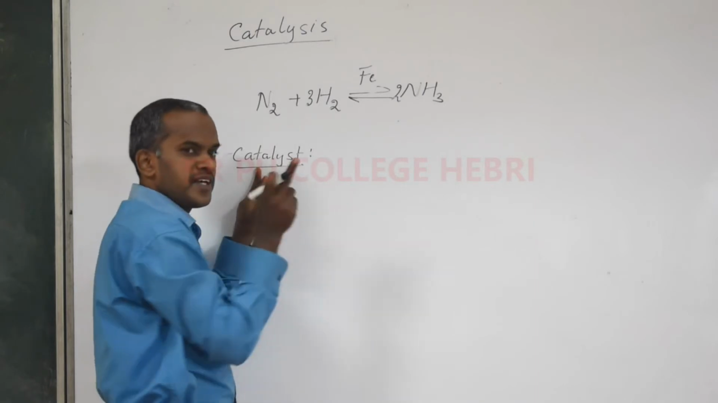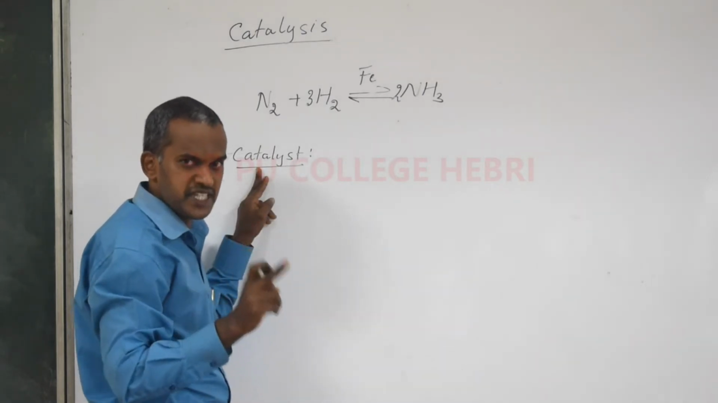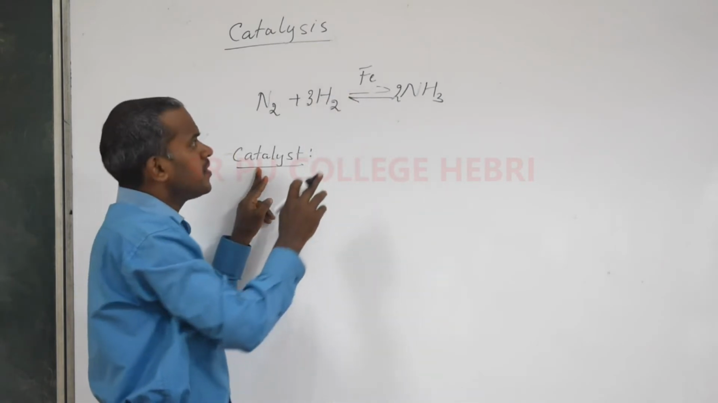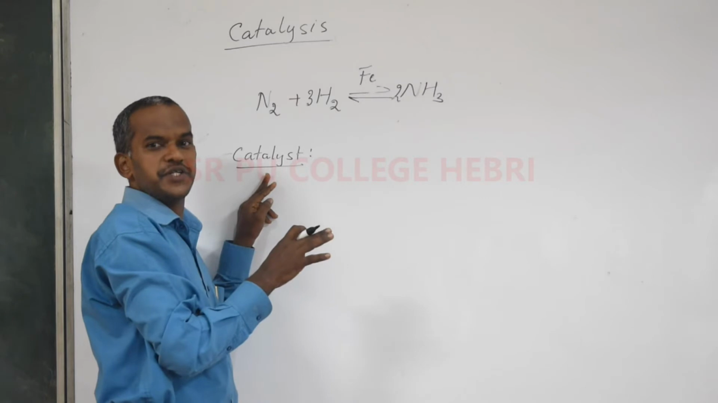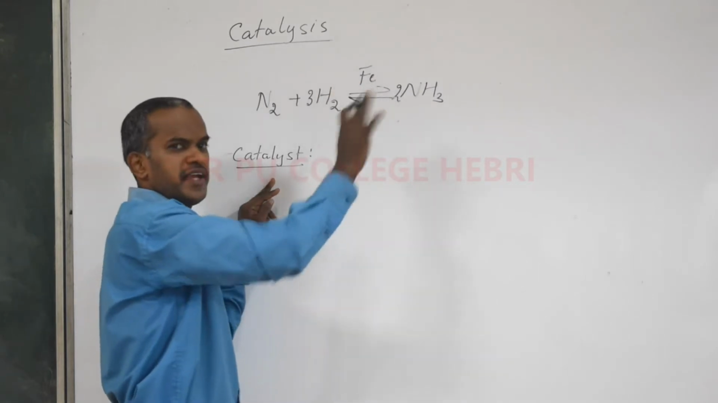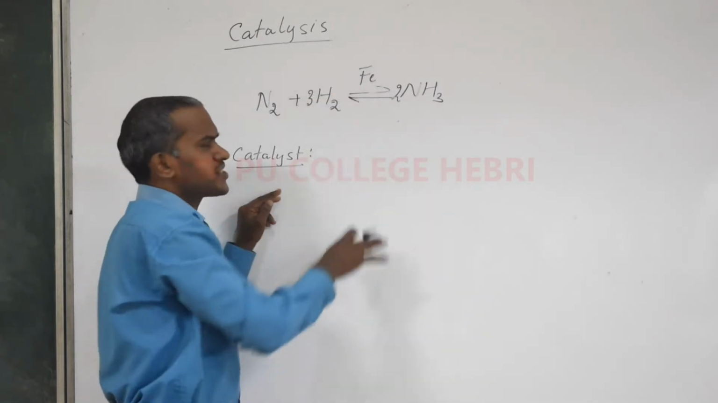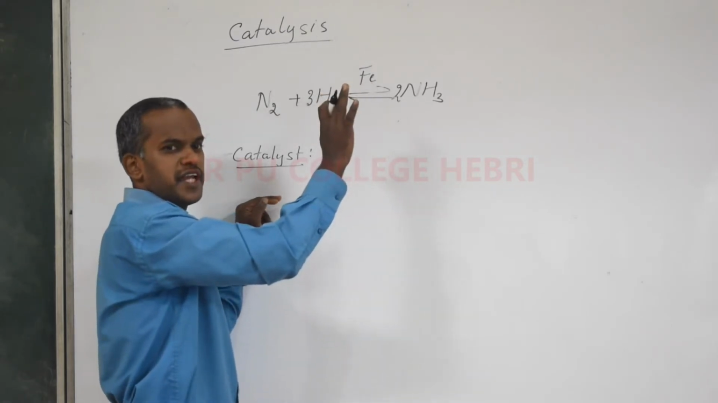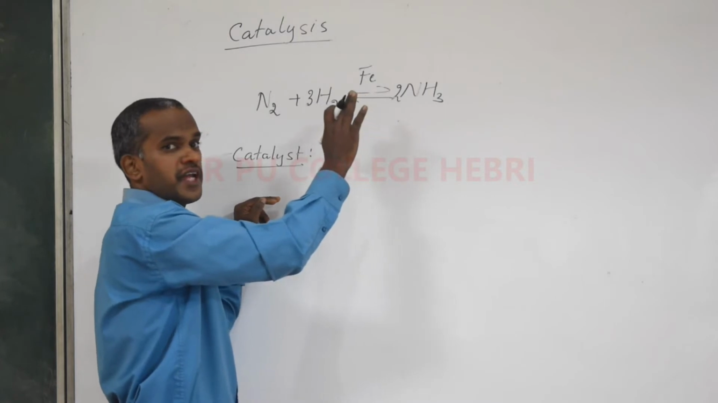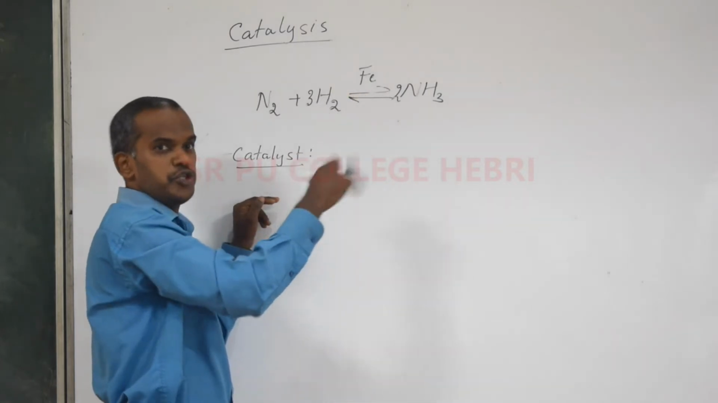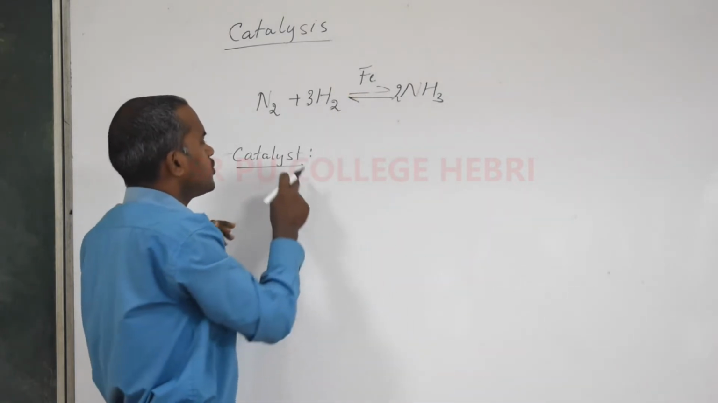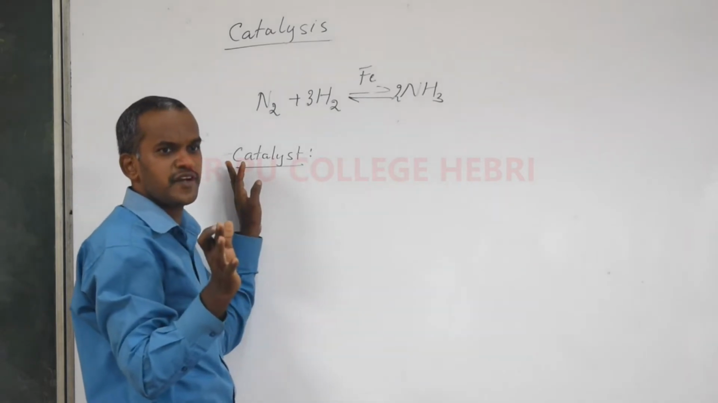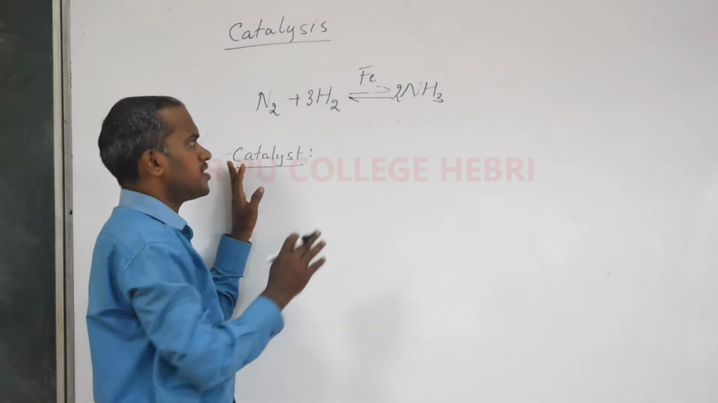Remember the definition? Catalyst is a chemical substance which alters the rate of chemical reaction without undergoing any chemical change. The catalyst will remain the same at the end of the reaction also. When you list out the different characteristics of catalyst, you will understand that it remains the same at the end of the reaction. It will just modify the rate of the reaction. It won't be consumed during the reaction. So you understood what is catalyst, right? A substance which alters the rate of chemical reaction without undergoing any chemical change.